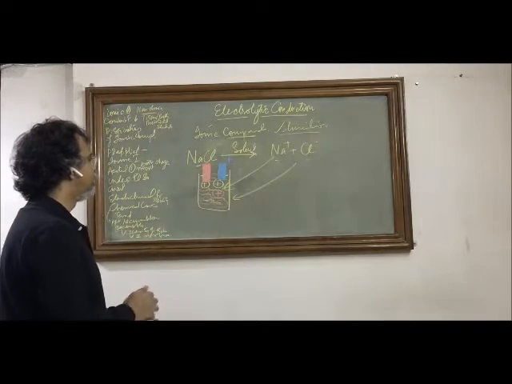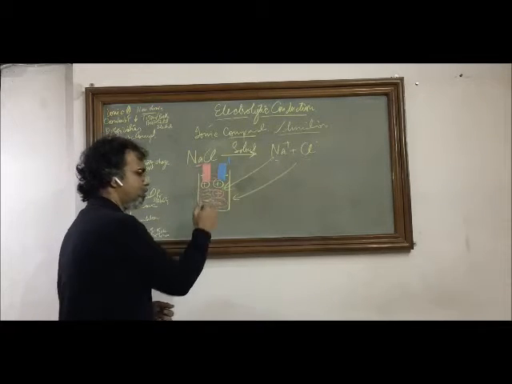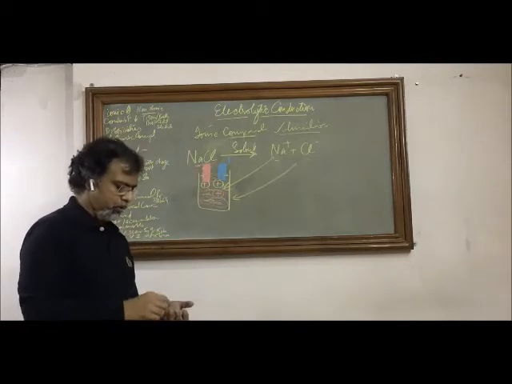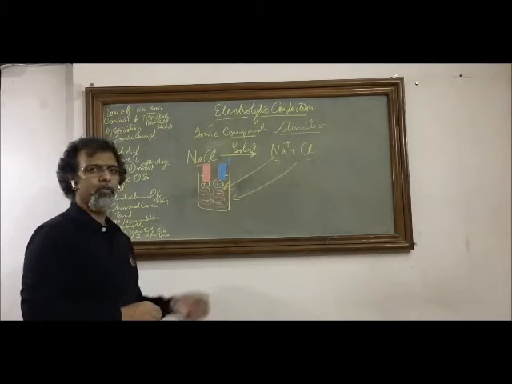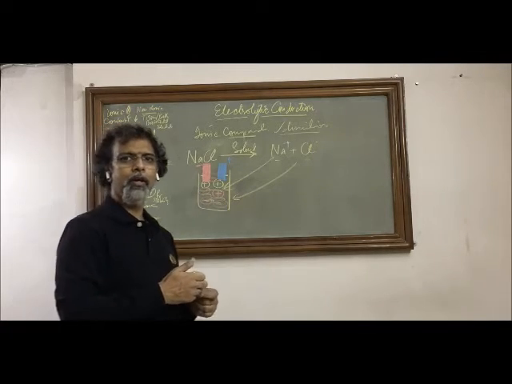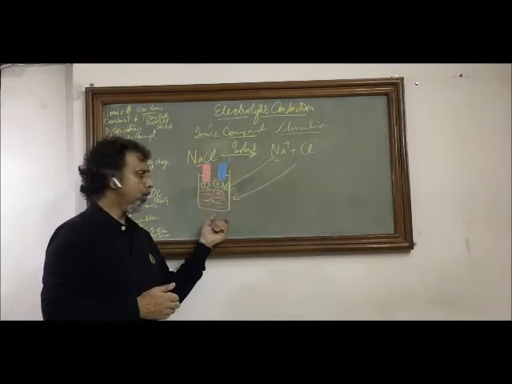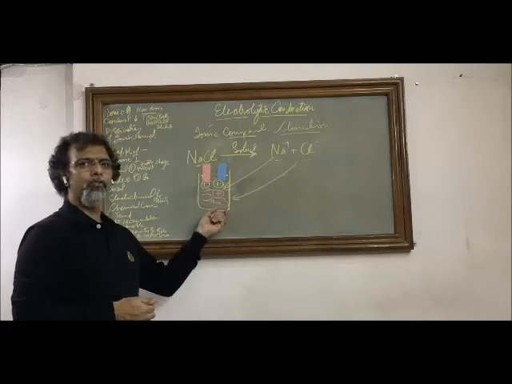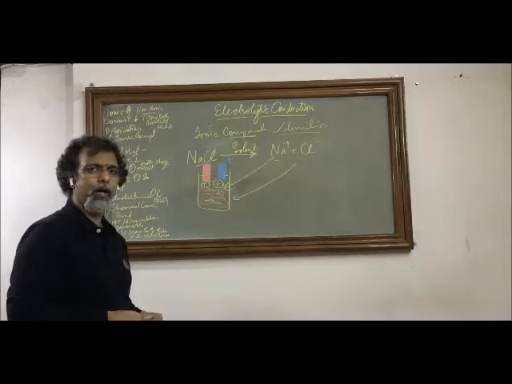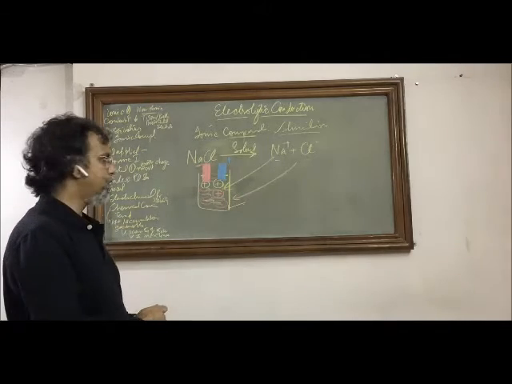So now, because these charge carriers are moving under the influence of potential difference, that serves our basic definition of current, which says the movement of charge, or the movement of charge carriers under the influence of potential difference, in which they will move from higher potential to lower potential, is referred to as electric current. So this is a situation where we have electric current.